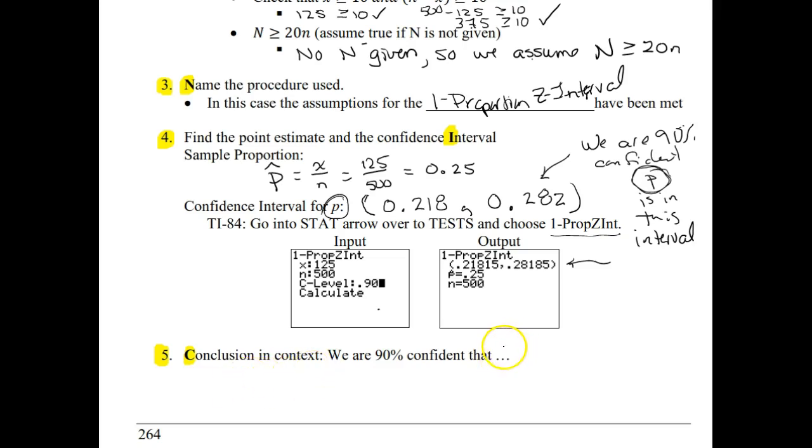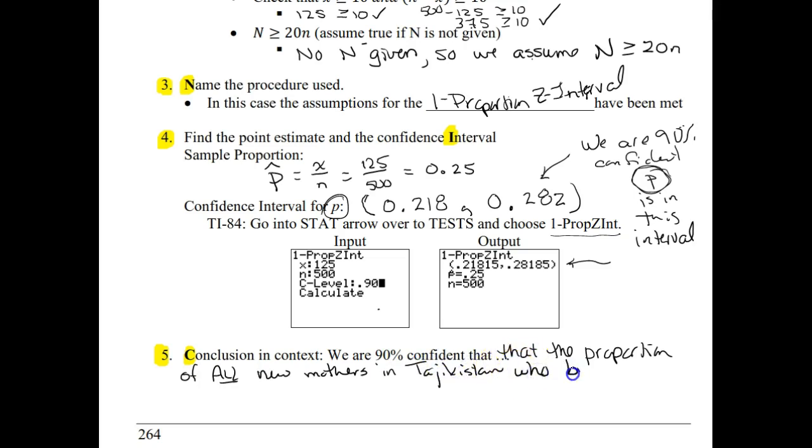So we're going to write here that we are 90% confident that the proportion of all new mothers in Tajikistan who breastfeed their infants is between 0.218 and 0.282.